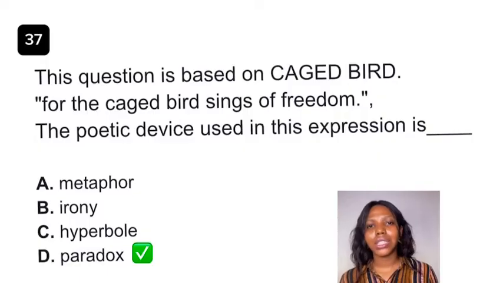Okay, and so what is the deeper meaning? What is the deeper truth? So it implies that your physical state, what is happening around you physically, can be a lot different from what is in your mind and what is in your spirit.